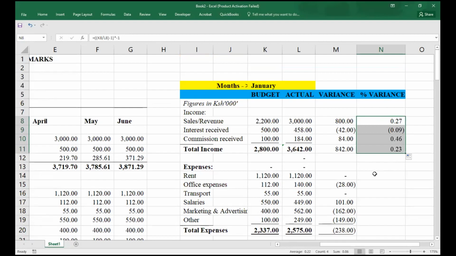If we want the aspect to do with our expenses, literally this one will just be as easy as taking budget, we divide by actual, minus 1. I copy paste this one all through.